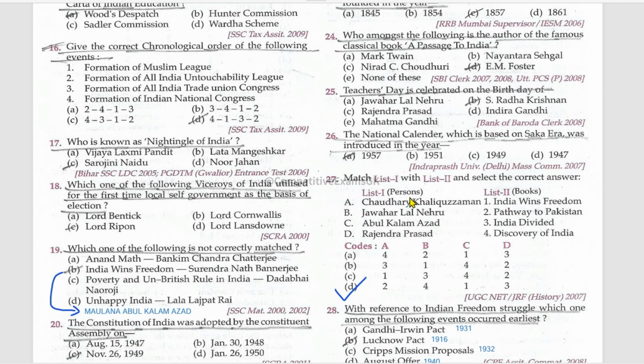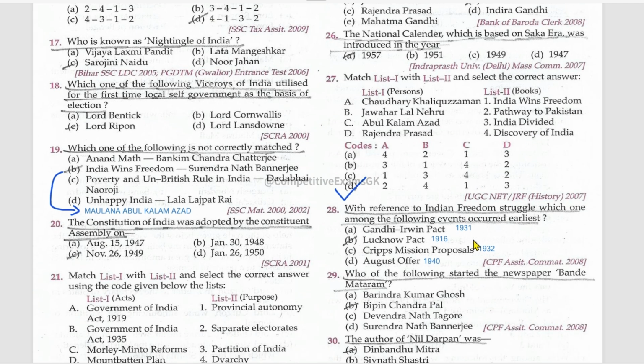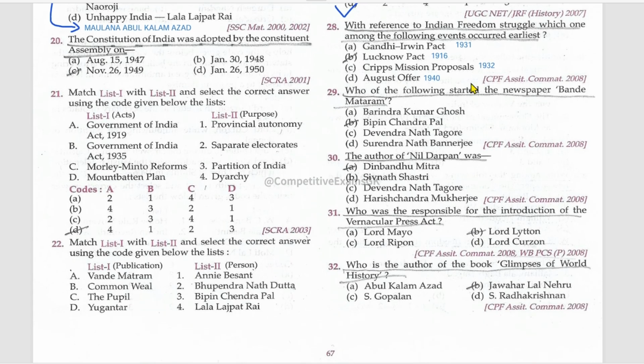Matching persons and books. Chaudhry Khaliquzzaman, Pathway to Pakistan. Jawaharlal Nehru, Discovery of India. Abul Kalam Azad, India Wins Freedom. Rajendra Prasad, India Divided. With reference to Indian freedom struggle, which one among the following events occurred earliest? Lucknow Pact. These are the years.